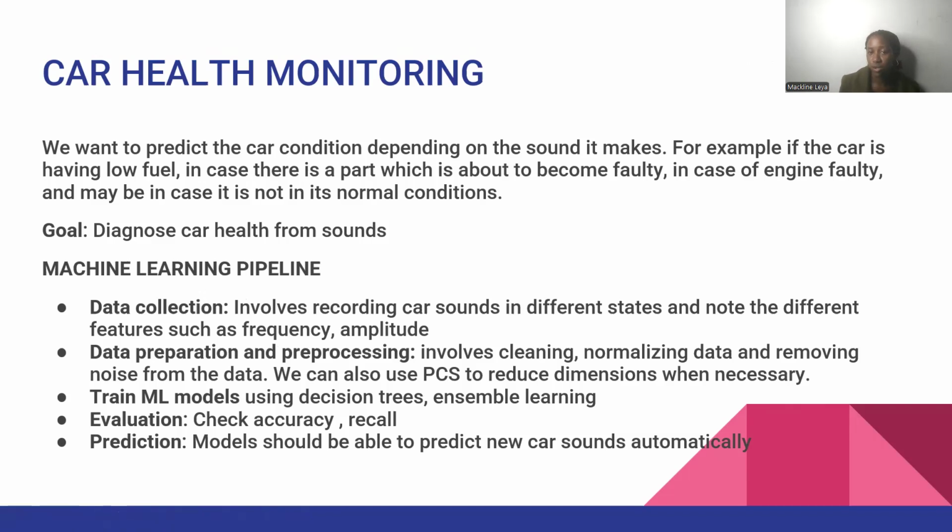We may use decision trees or even ensemble learning. Evaluation, whereby we shall check the accuracy and recall. Then for prediction, we shall have our models fully predict the car sounds automatically. And as long as they can predict the sounds automatically and very well, then they can give us alerts in case of any condition so that we can go away with it before the problem arises.